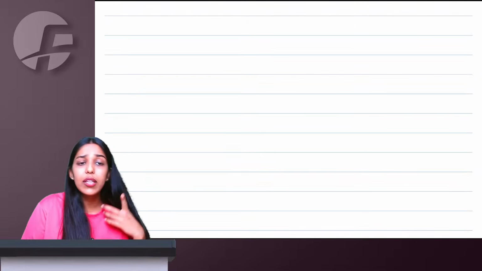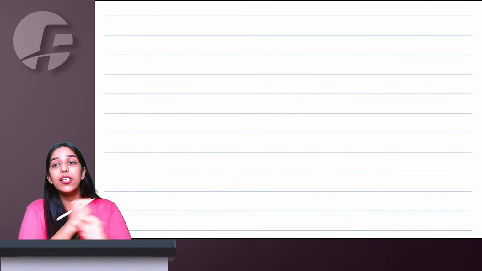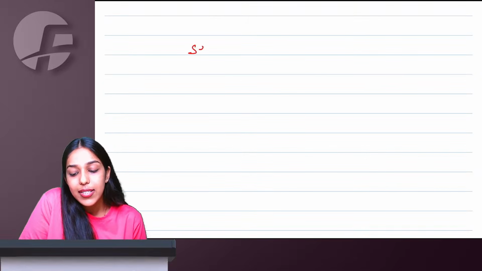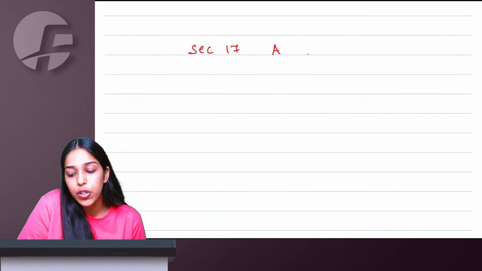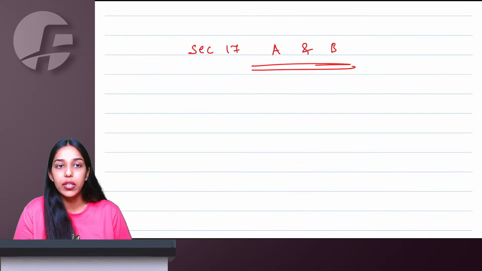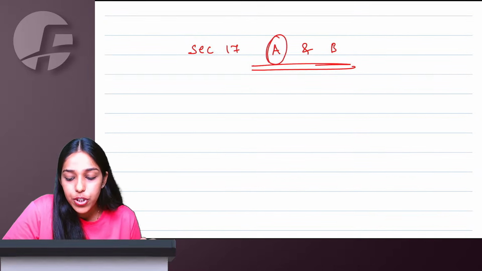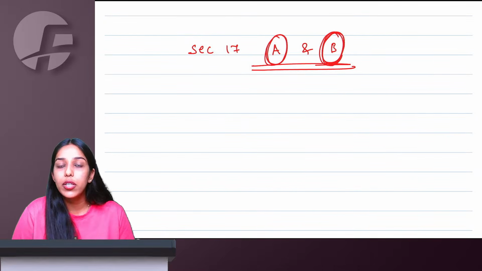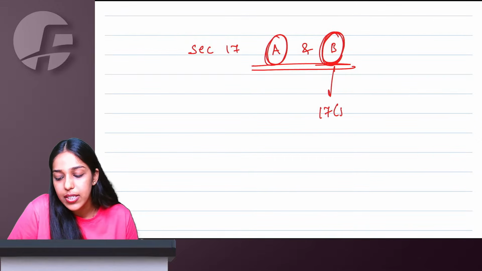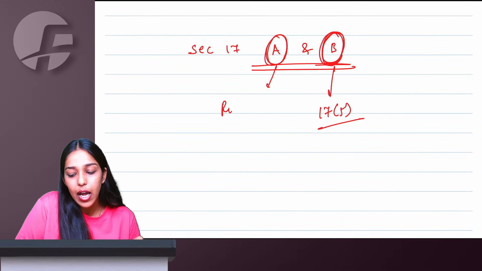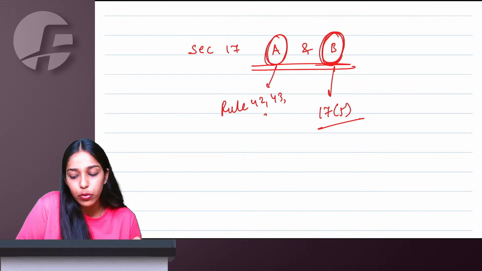Right, ma'am. Then danger number 17, section 17 talks about apportionment of credit and blocked credit. Now there are two things here, apportionment of credit as well as blocked credit. Blocked credit is section 17.5. For apportionment, we have rule 42, rule 43, rule 38.